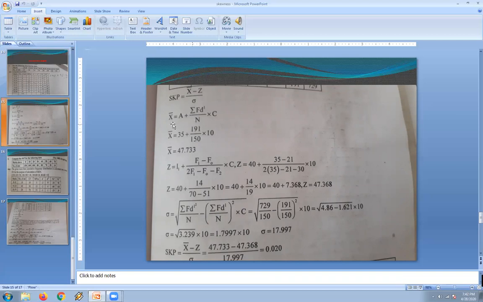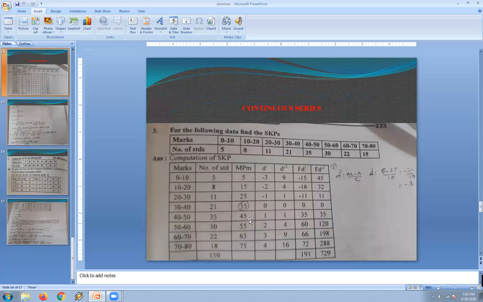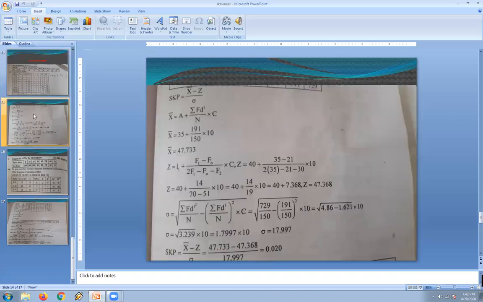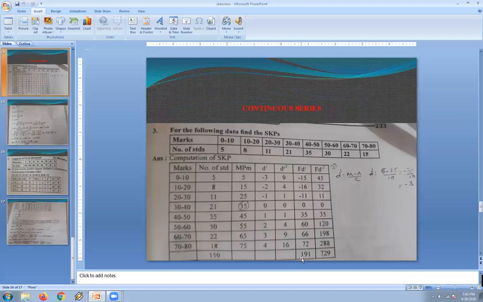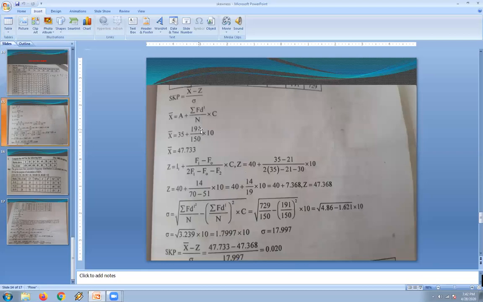Here we are using the formula for the mean equals a plus sigma f d dash by n into c. So mean equals the value of a, here we have taken 35 as the assumed mean. So substitute the value 35 plus sigma f d dash. The value is 191. We have substituted 191 divided by n value 150. Then the value of the mean is 47.7.